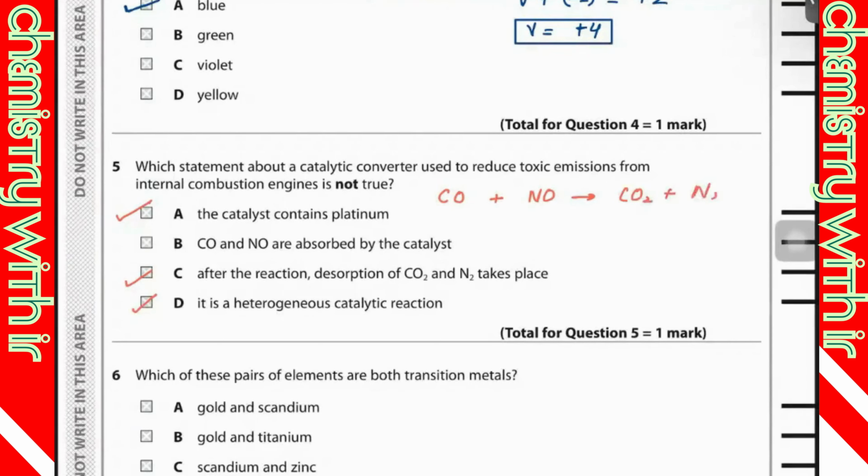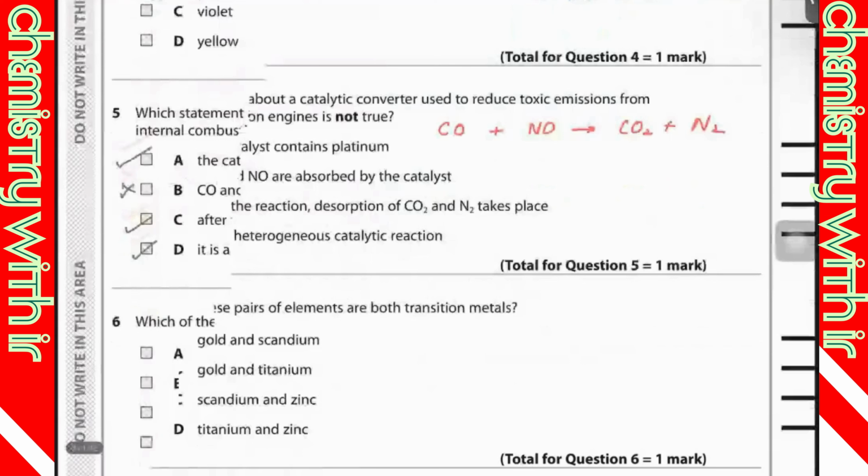So they are reacting, and the catalyst is providing its surface. So this statement is not true. They're saying CO and NO are absorbed by the catalyst. It's not true. They will react, and as products they will release carbon dioxide and nitrogen gas.